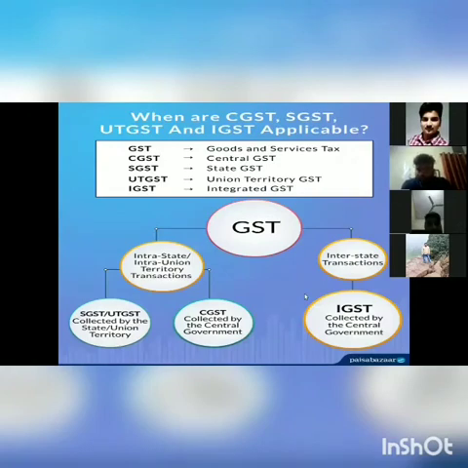Now, when are CGST, SGST, UTGST, and IGST applicable? First of all, I am talking about CGST. GST, Goods and Services Tax, is a comprehensive tax applicable for the entire nation. It has replaced a number of indirect taxes in India, including central excise duty, additional duties of customs, and entertainment tax.